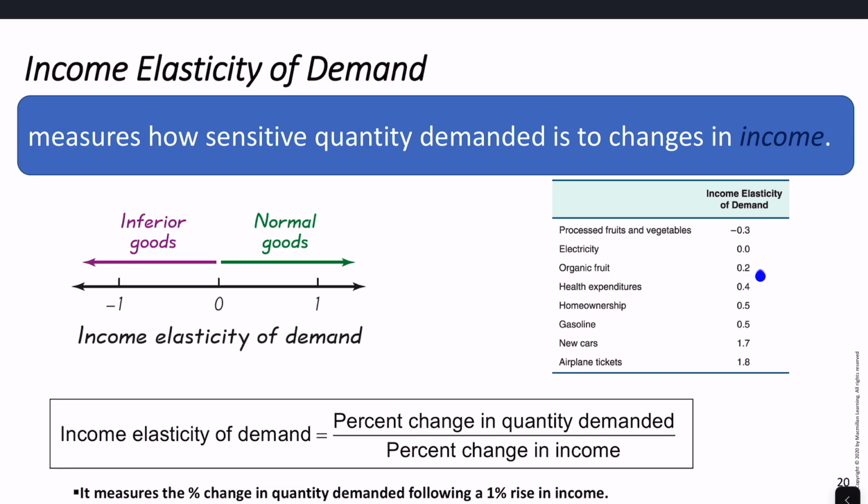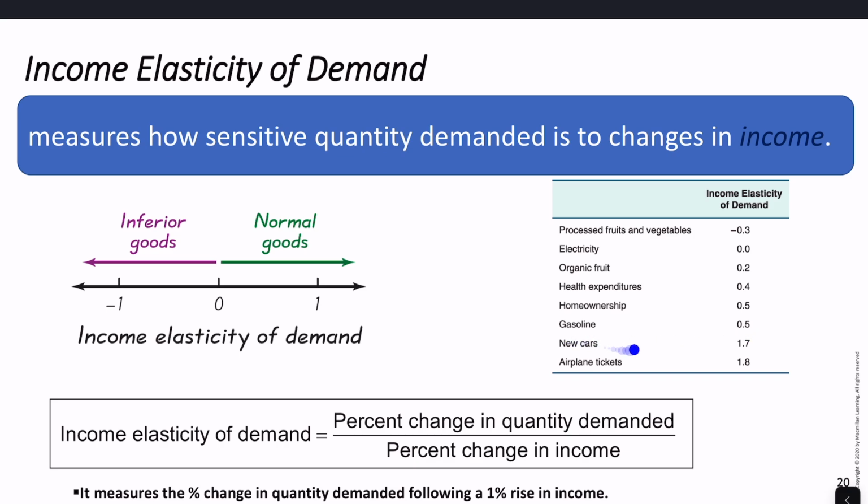Now we move on to our normal goods. We have things like organic fruit, which is 0.2, health expenditures 0.4, home ownership 0.5, gasoline 0.5. For these, as your income goes up by 1%, for home ownership for example, your home ownership goes up by 0.5%. So a little bit slower than your income, but it's still going up. As your income goes up, your expenditures on these things go up, but not as fast as your income goes up.